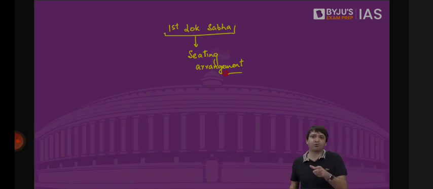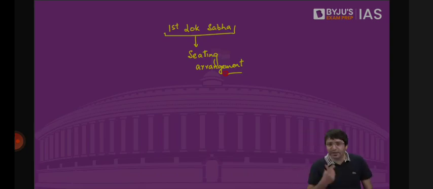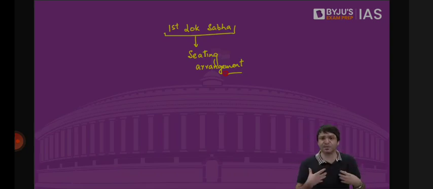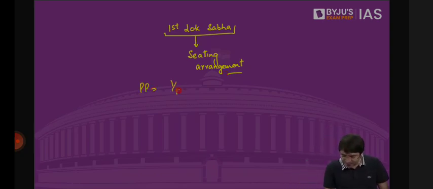Clear? But now we have 543 MPs in Lok Sabha. Who gets to be seated where? That should depend upon the strength that you have. So a political party which has more MPs should be seated in the front. A political party which has only one member should be seated towards the end. So how do I decide as the speaker what the seating arrangement is? For that, the speaker decided that any political party, if it has more than 1/10 of the seats, will be categorized, will be declared as a party. Less than that would be designated as a group.